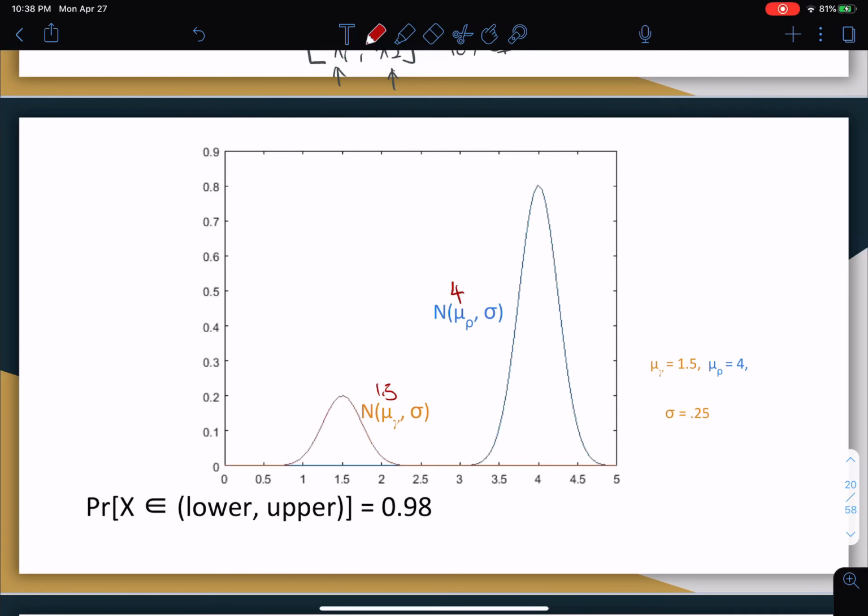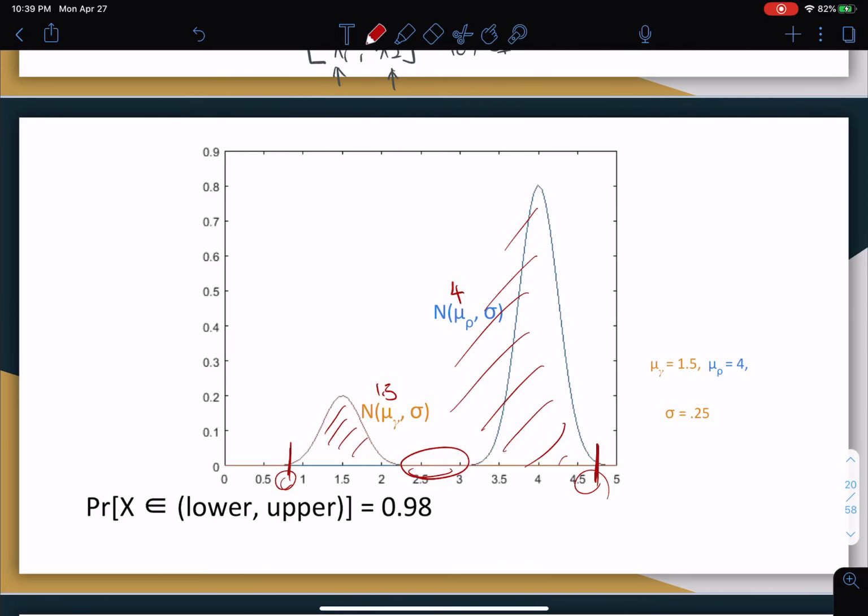And notice that these two are distributed, these two have some overlaps, like there. And this is very interesting because it leads us to think that we just need to find out where we are 98% confident that it's going to lie somewhere here. So perhaps something like that in there. Yeah, it seems like 98% of the times it's going to lie somewhere along there and somewhere along there.